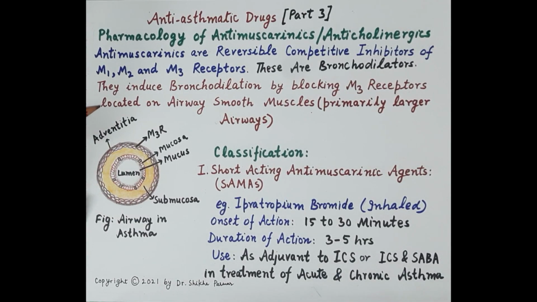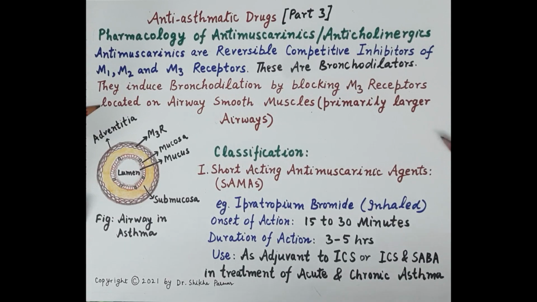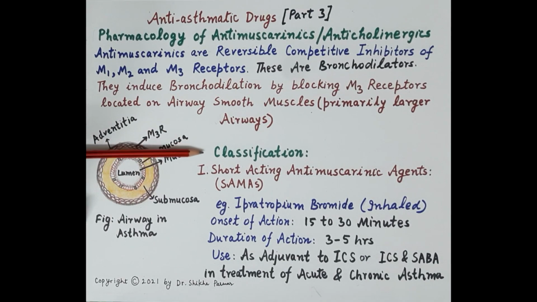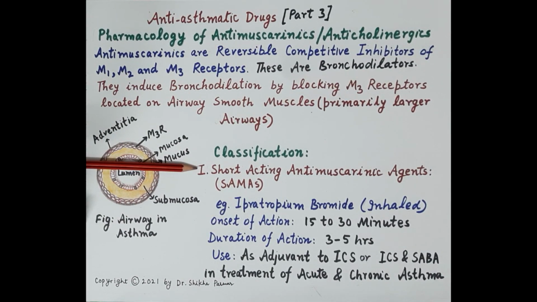Now, it's very important to note that antimuscarinics primarily induce dilation of the trachea and bronchi. That is, primarily they induce dilation of larger airways. These drugs provide symptomatic relief by inducing bronchodilation. Now, coming to the classification of antimuscarinic or anticholinergic agents. Antimuscarinics are classified on the basis of duration of action. They are classified as short-acting antimuscarinic agents, that is the SAMAs, and long-acting antimuscarinic agents, that is the LAMAs.